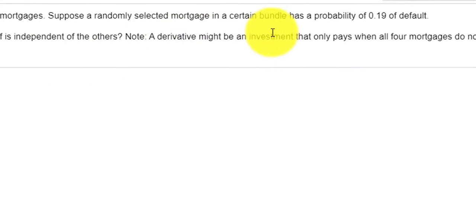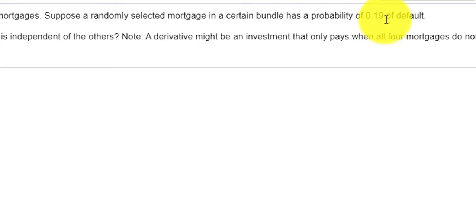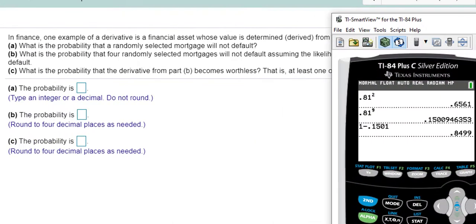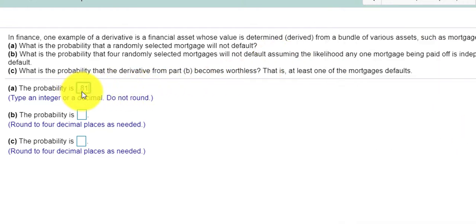If the probability for default is 0.19, not default would be the complement, 1 minus 0.19, which is 0.81. So an 81% chance it will not default.